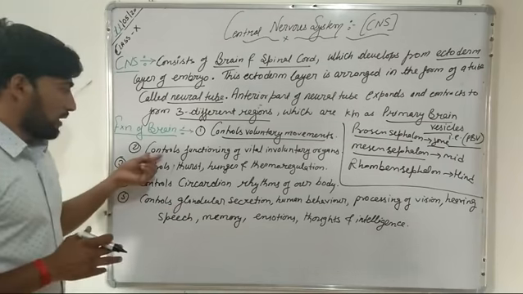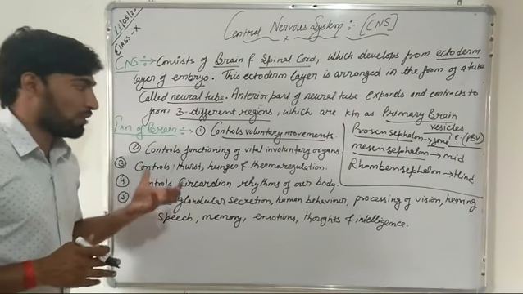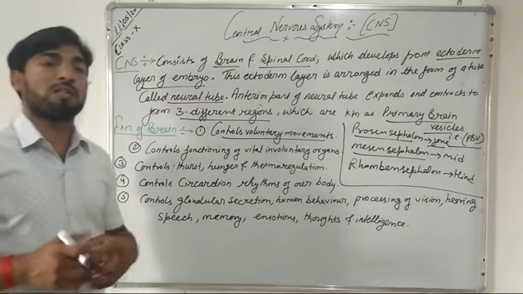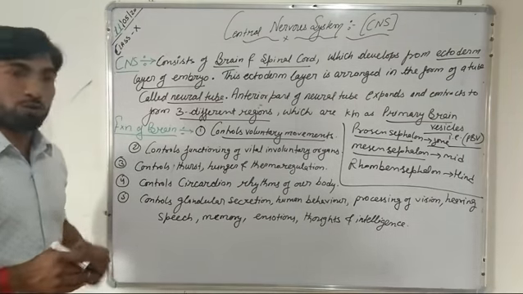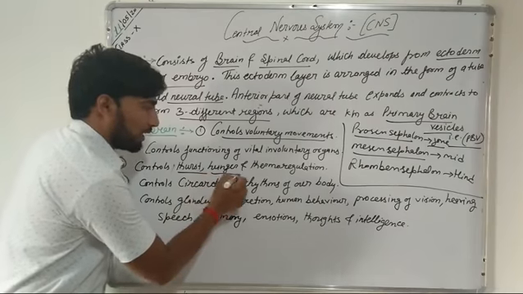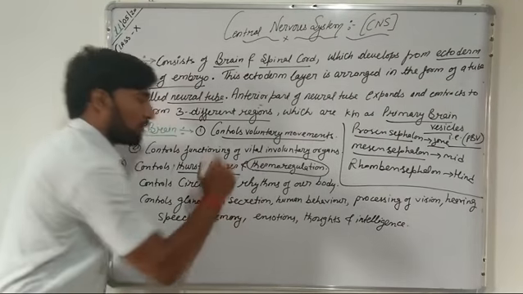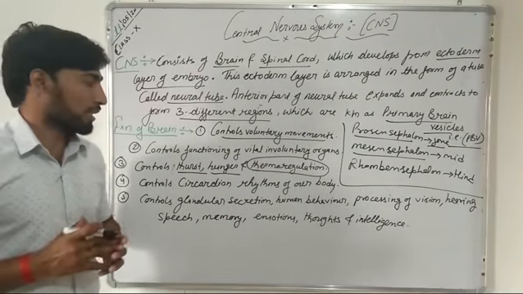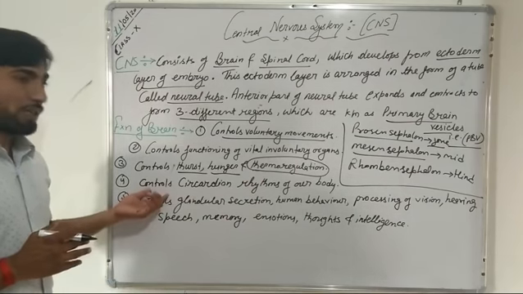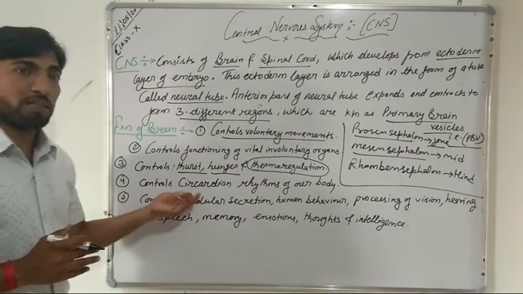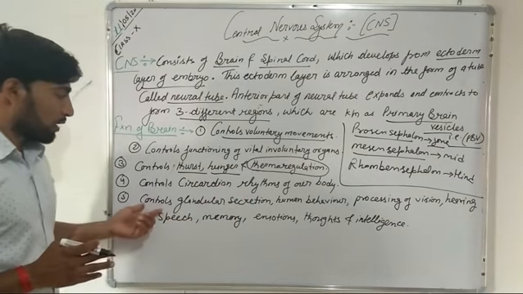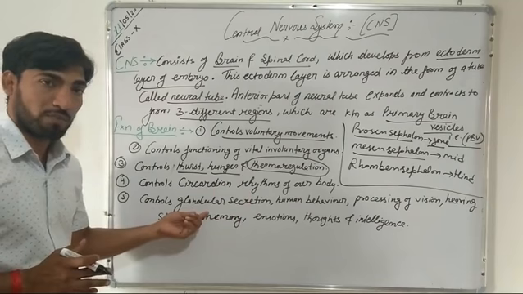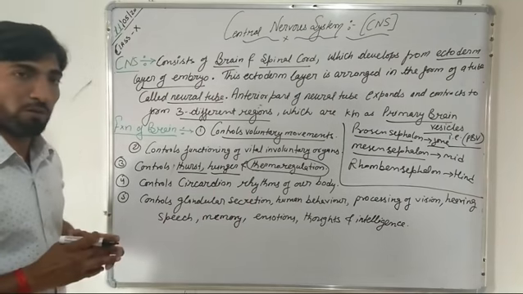Second, it also controls the functioning of our vital involuntary organs present in our body. Third, our brain also controls our thirst, our hunger, and it is responsible for controlling thermoregulation in our body. Fourth, it controls the circadian rhythms of our body. Next, it also controls the glandular secretion, that is the secretion of hormones by our glands.